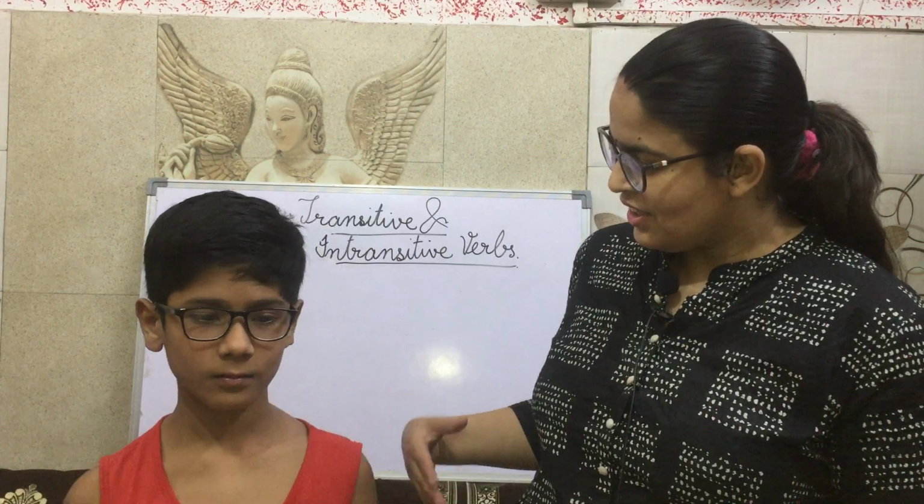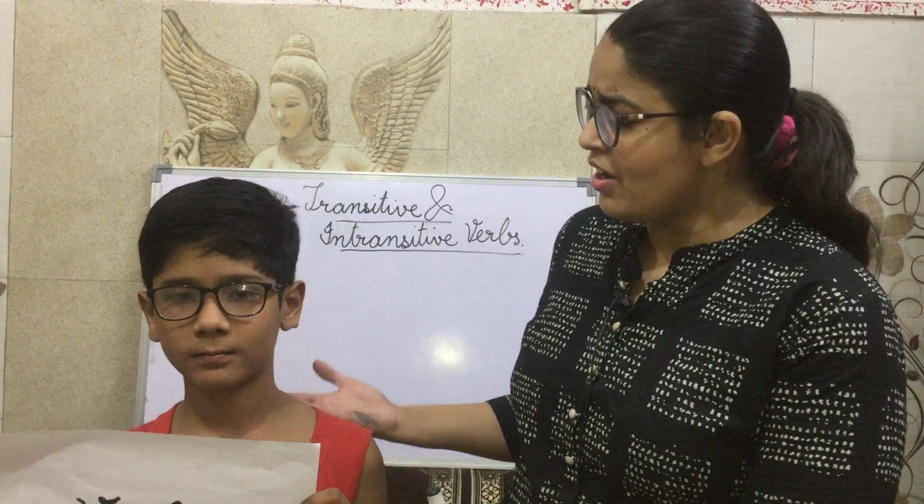Today we are going to learn about transitive and intransitive verbs. Do you know what verbs are? Verbs are the words which express action, like dancing. State and possession are also expressed by verbs. For example, swimming, dancing, doing any activity, we use a verb.